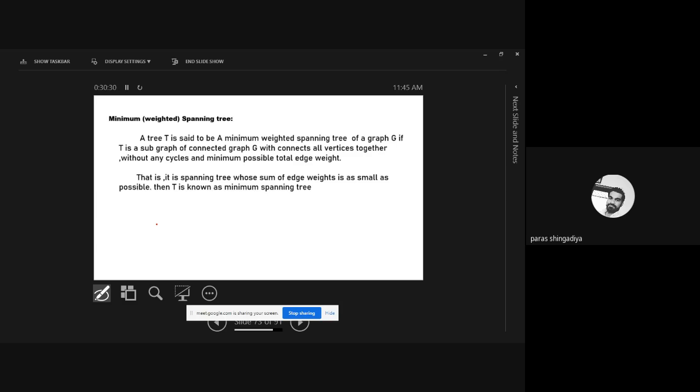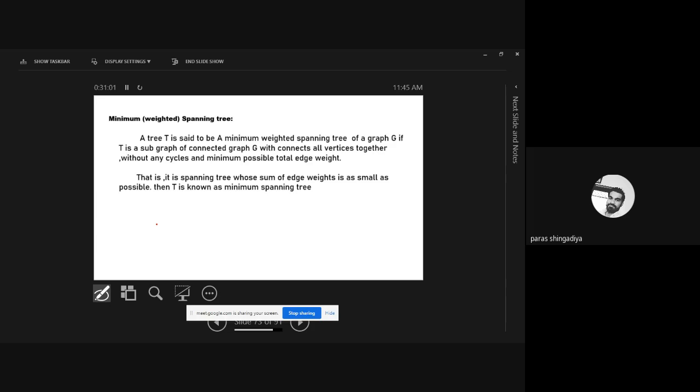But here we'll consider such specific edges whose weight is minimum. So the definition is that a tree is said to be the minimum weighted spanning tree of graph G if T is a subgraph of connected graph G and connects all the vertices together without any cycle. Up to this point, it is the definition of a spanning tree.